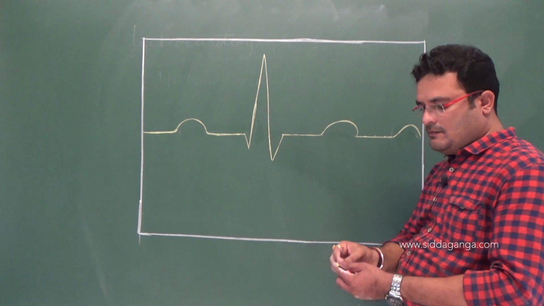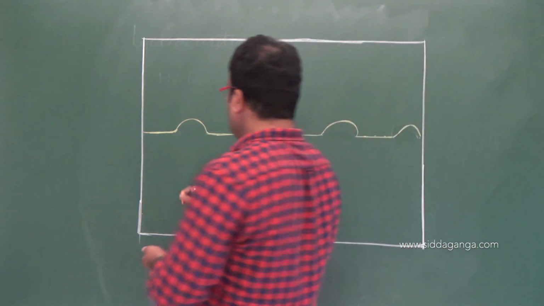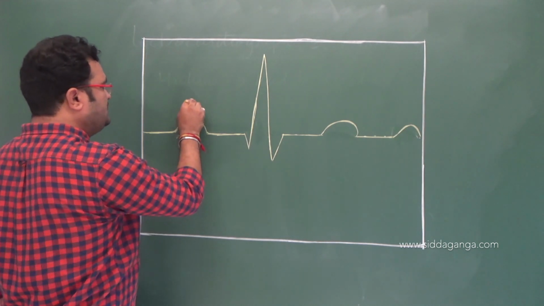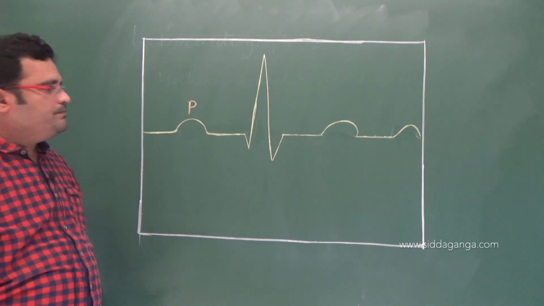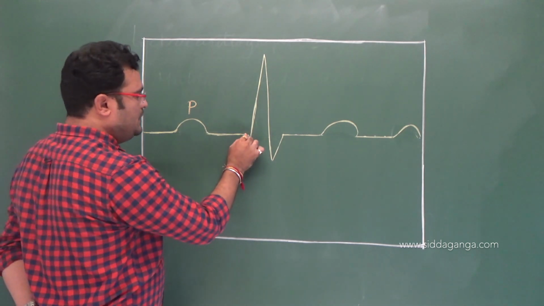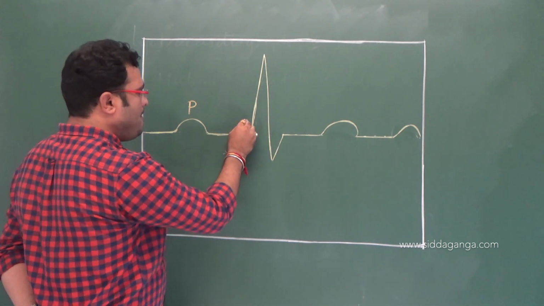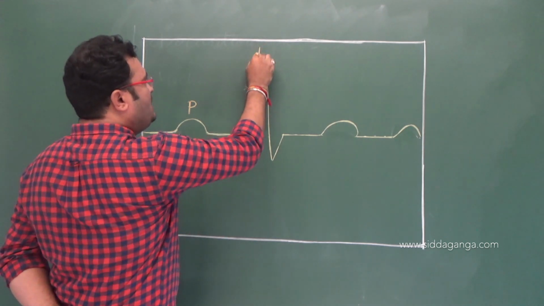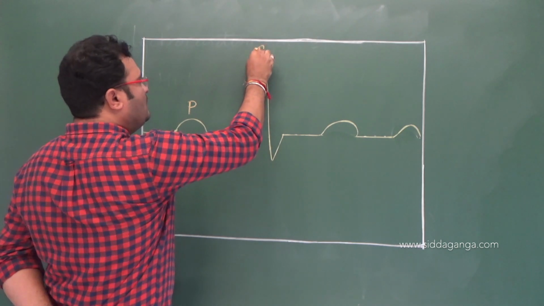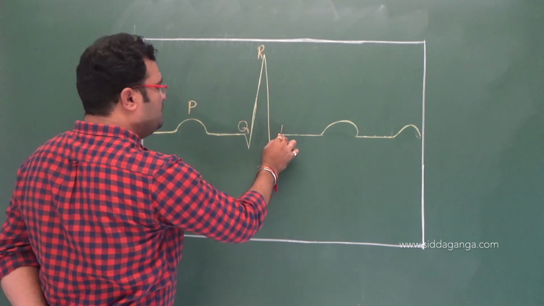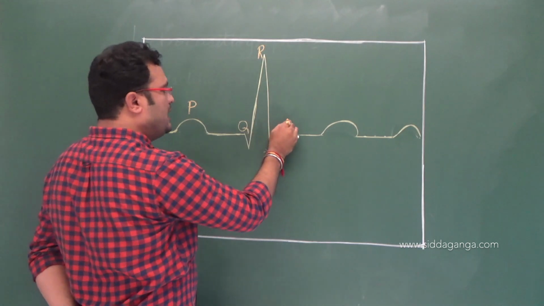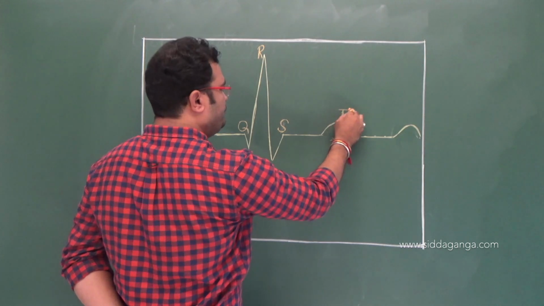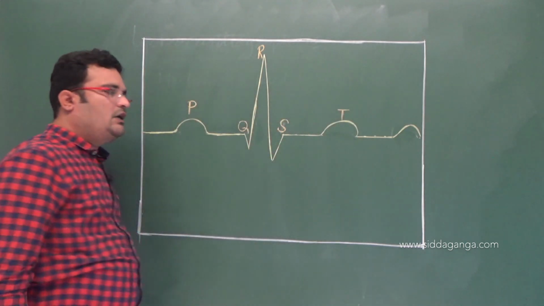Yes, see, I'll label this one. See here, you need to label this one as P. This one is P wave, right? P wave. And this one is Q, PQ, and this peak is R, and this one is S, and this one is T. Yes, in a normal person.